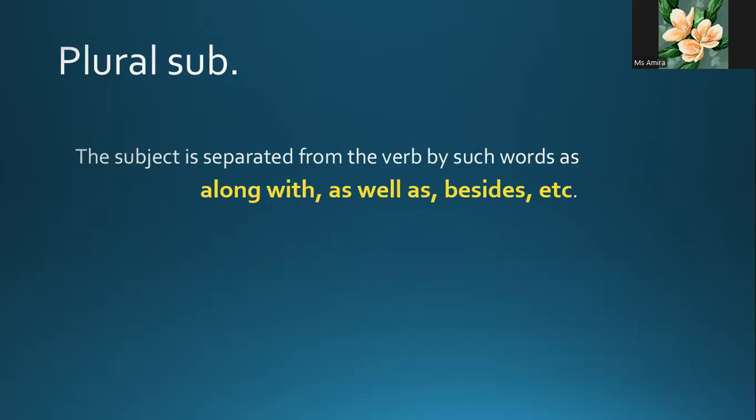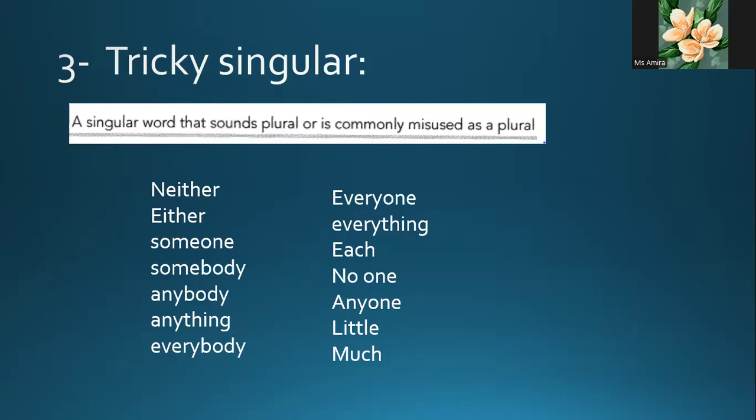We have to learn that these words, when they separate the subject from the verb, like along with, as well as, and beside, are not part of the subject. So we have to ignore them and use a singular verb when the subject is singular. We have what is called tricky singular. These words are always singular: neither, either, someone, somebody, anybody, anything, everybody, everyone, everything, each, no one, anyone, little, and much.